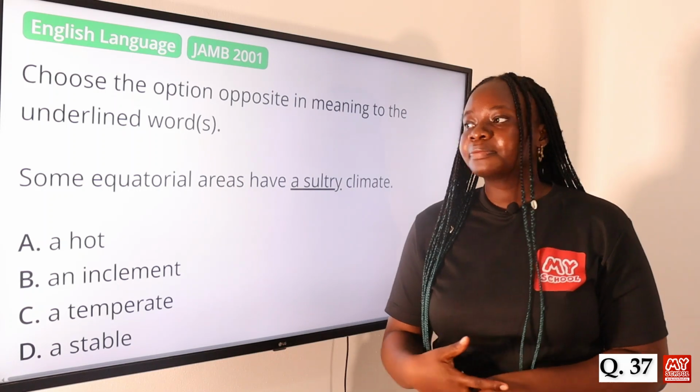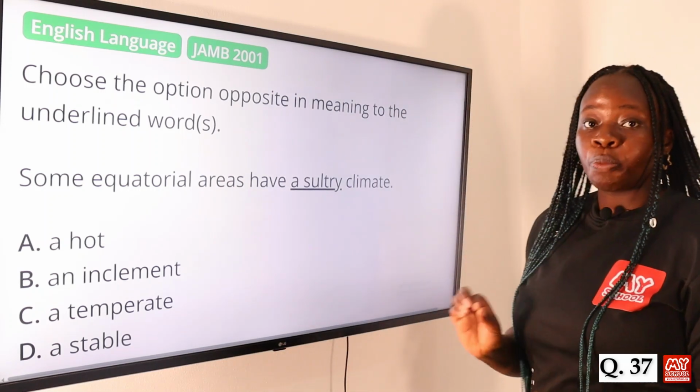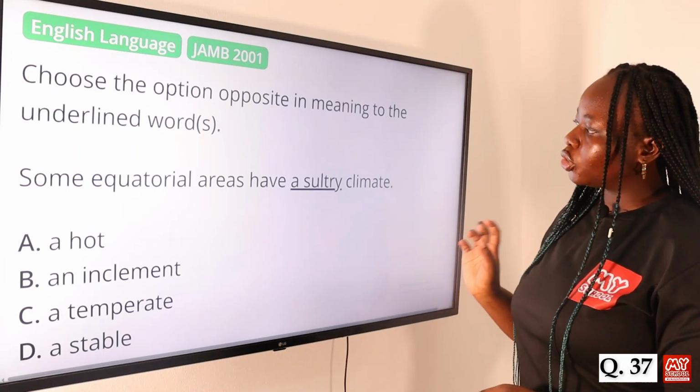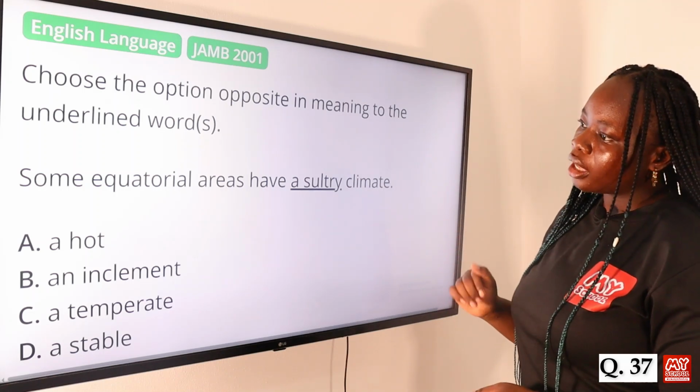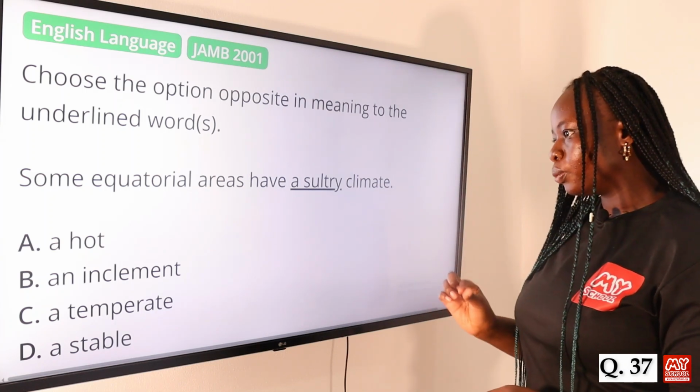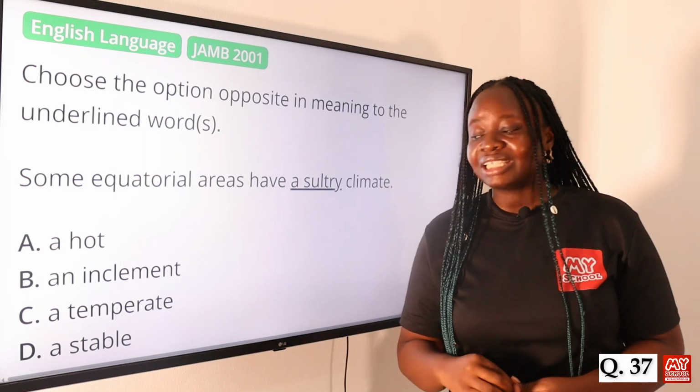Question 37. Again, we have to choose the option opposite in meaning to the underlined words. Some equatorial areas have a sultry climate. Option A, a hot, B, an inclement, C, a temperate, and D, a stable. The answer to this question is option C, a temperate.